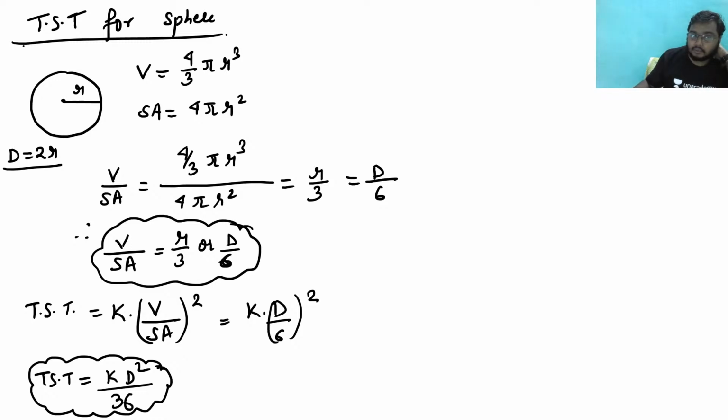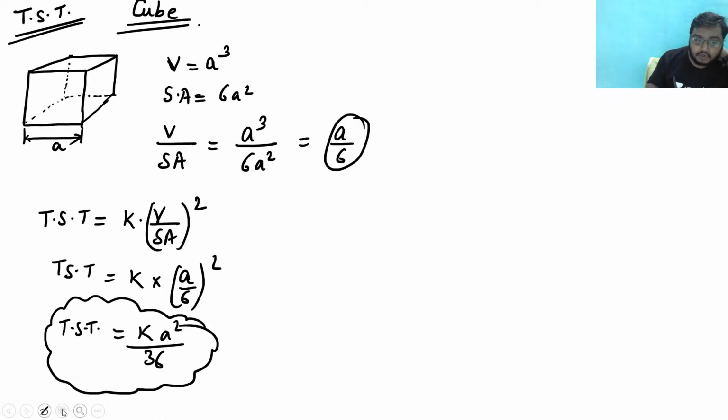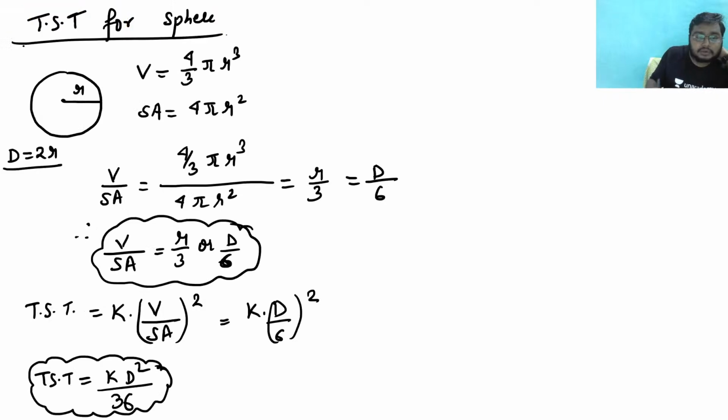नेक्स्ट अगर मैं देखूं, so the first case was for a cube. This is the total solidification time for a cube. Next we have seen the total solidification time for a sphere.